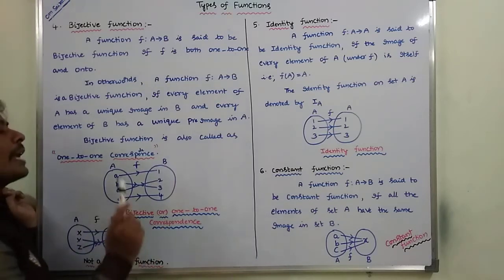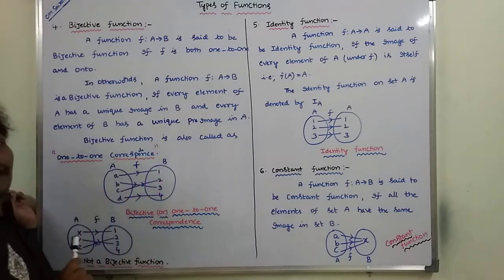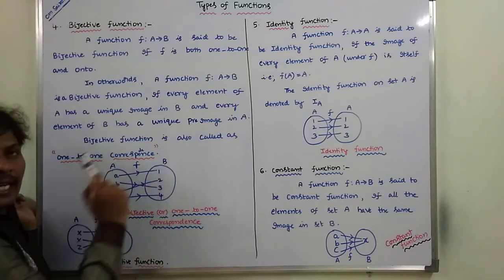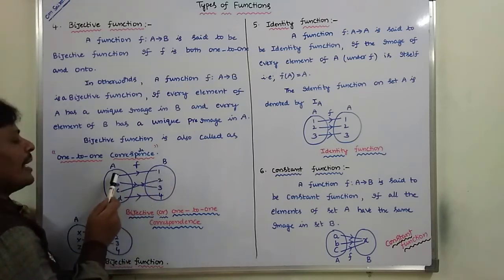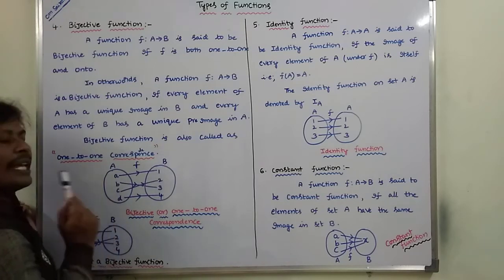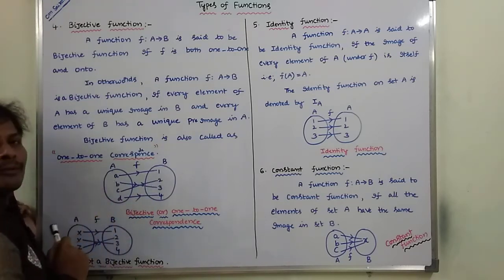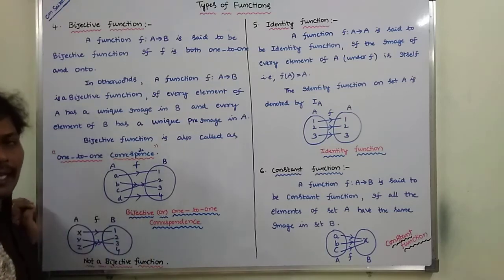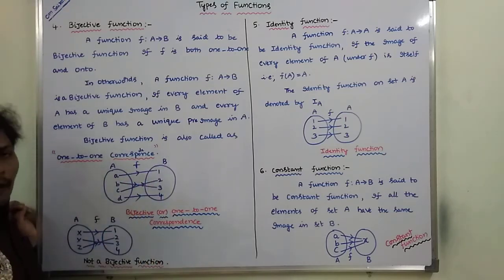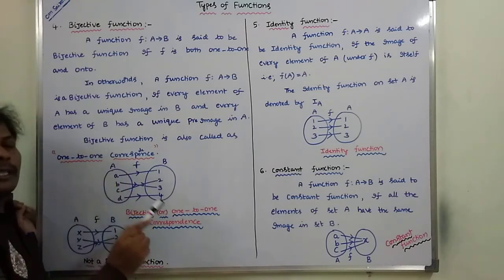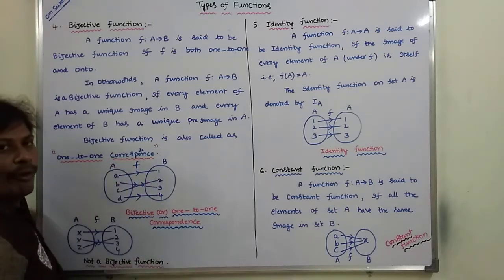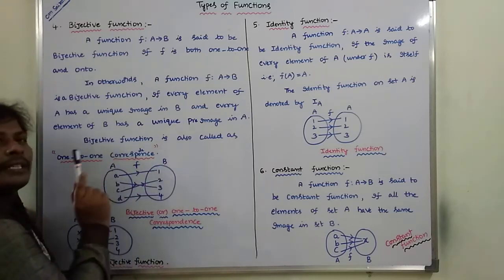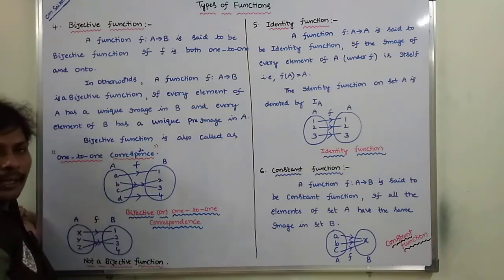Next, how can you say that this function f is onto? Every element of set B has a unique pre-image in set A. 1 has pre-image a, 2 has pre-image c, 3 has pre-image b, 4 has pre-image d. Hence, we can say that f is onto. Now, f is both one-to-one and onto. Hence, it is a bijective function or one-to-one correspondence. A bijective function is also called a one-to-one correspondence.